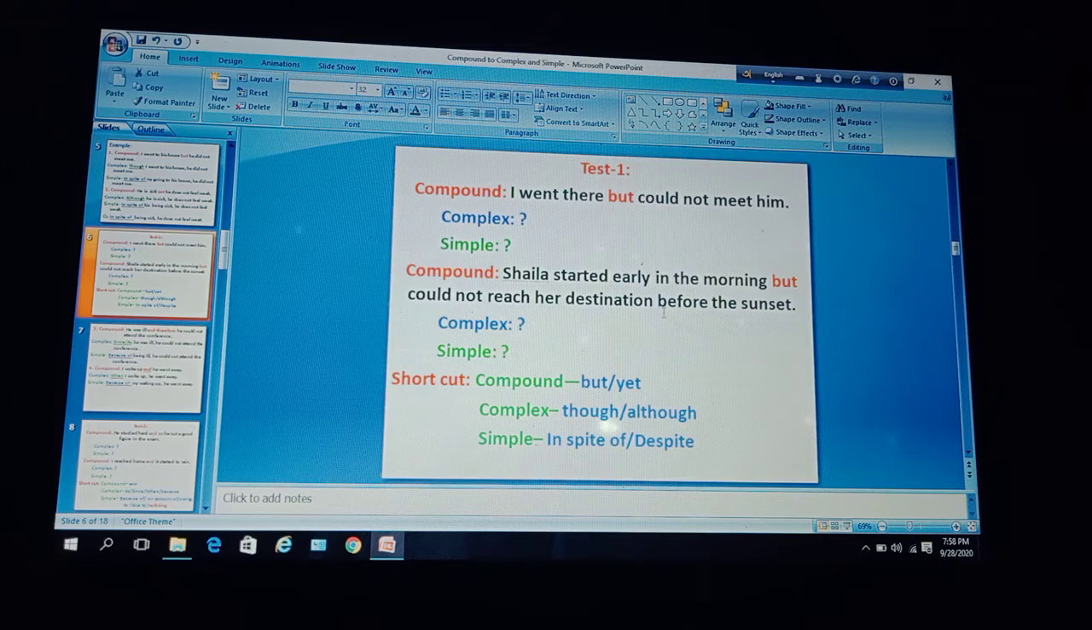Let us go for a shortcut. Here is a shortcut for you. In a compound sentence, if you notice but or yet, then in a complex sentence you can use though or although, and to make it simple you can use in spite of or despite.